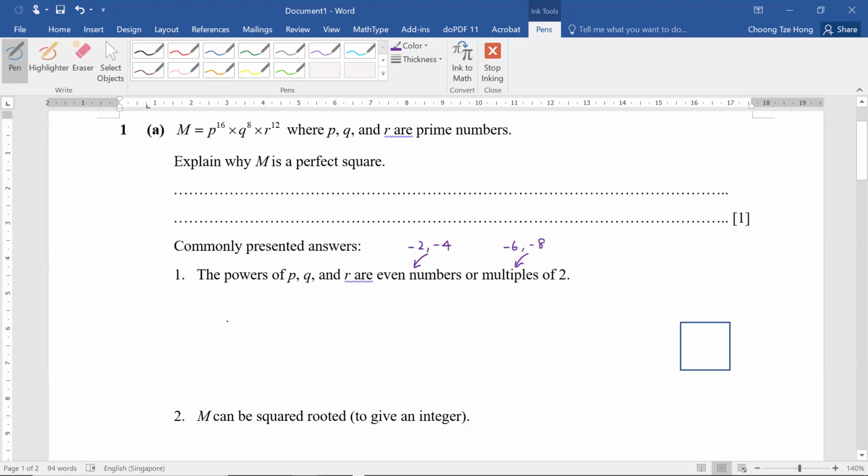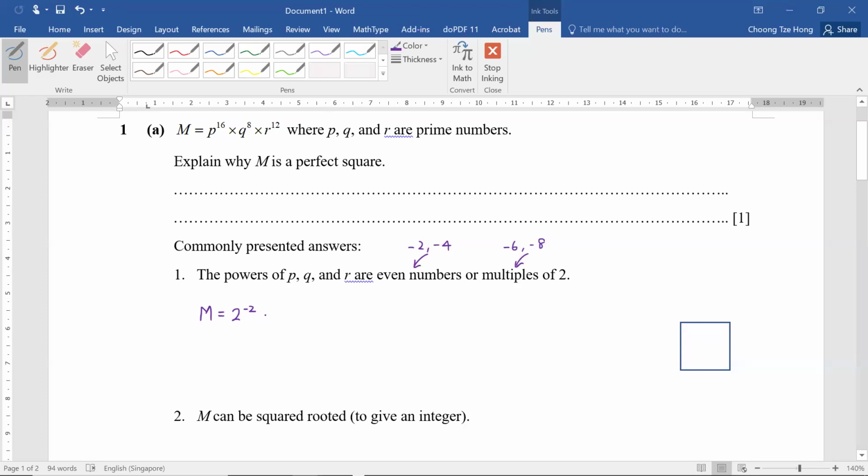In this question, they didn't give you values for p, q, and r. But in another question, if they give numbers for p, q, and r, let's say p is 2, and you say that it's an even number, what if I have -2 as an even number? Will this still be a perfect square or not?